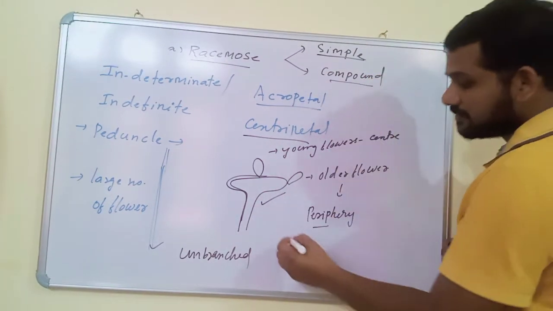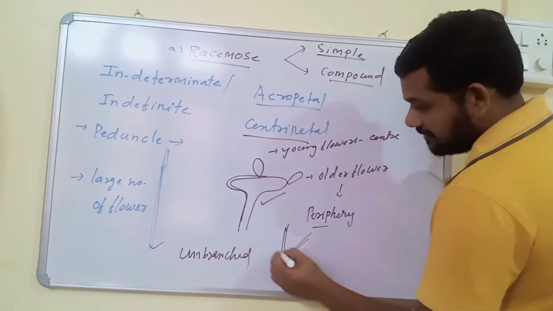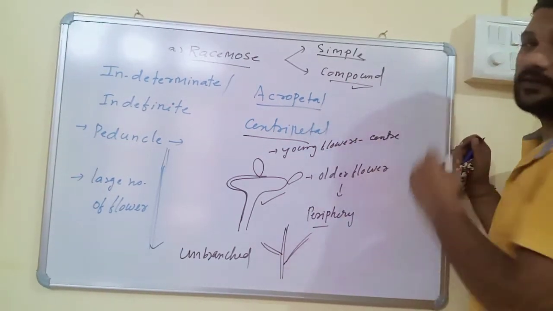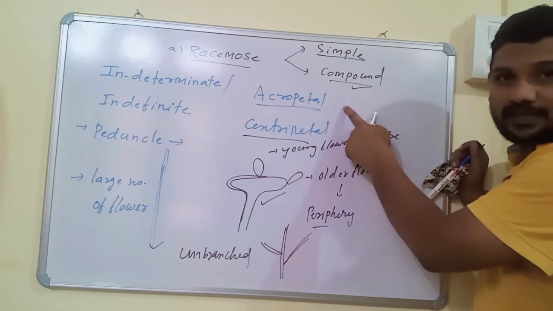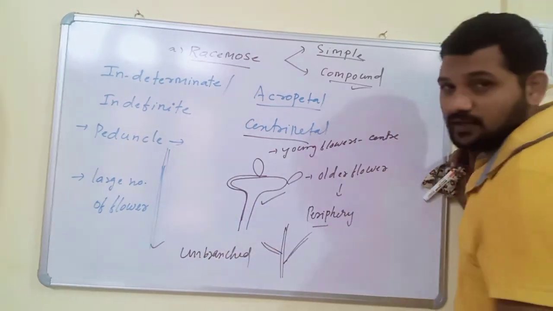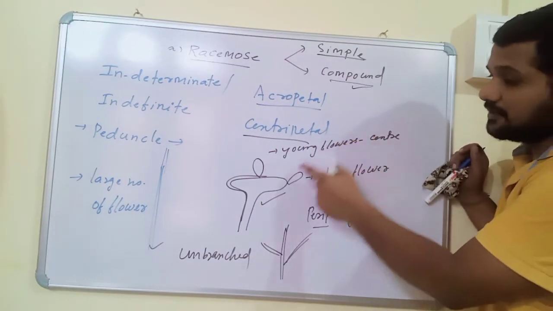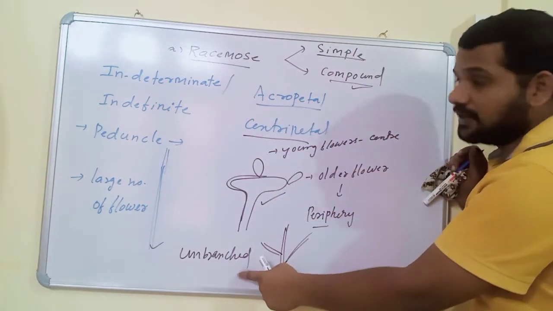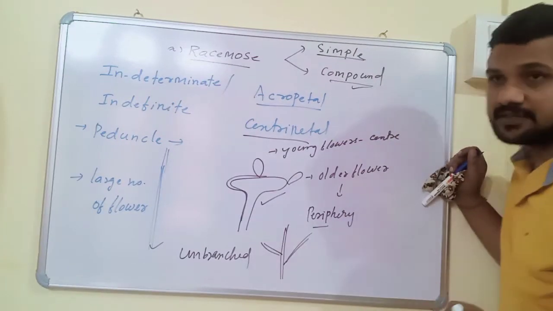In compound types, the peduncle produces branches. If the peduncle produces a large number of branches, then this racemose type is called compound. In the acropetal manner, the peduncle is always elongated. In the centripetal manner, the peduncle is modified into a receptacle. In simple types, the peduncle is unbranched. In compound type, the peduncle is branched.